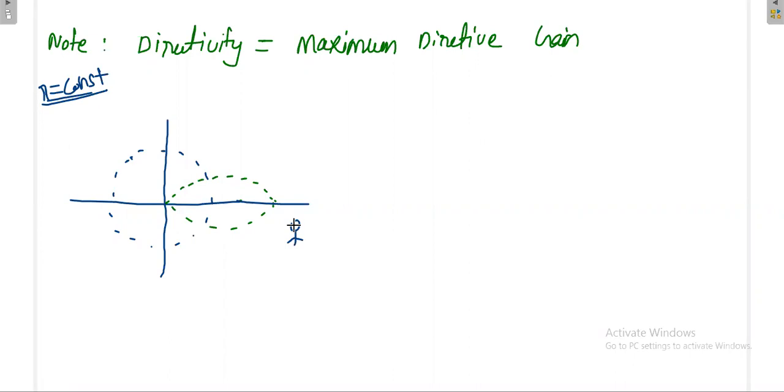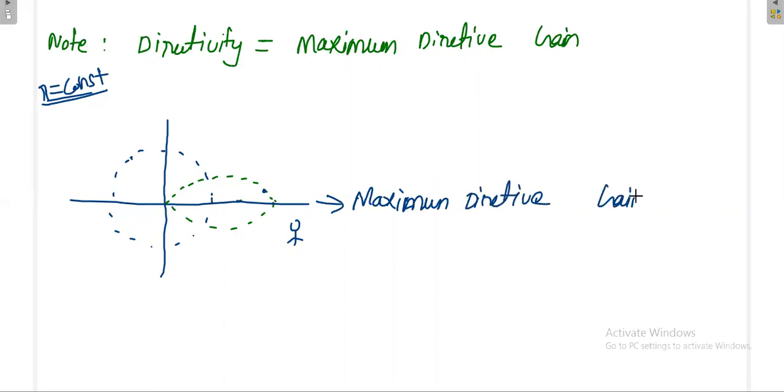So when I stand here, what is the power received due to the isotropic antenna? What is the power received due to the practical antenna? Definitely I am getting more power from the practical antenna, which I have drawn in green color, because this radial distance from the origin is greater than this one. If I go to some other place, here also I am getting more power as compared to this one, but compared to this one, it is less. That's why in this direction I am getting maximum directive gain.